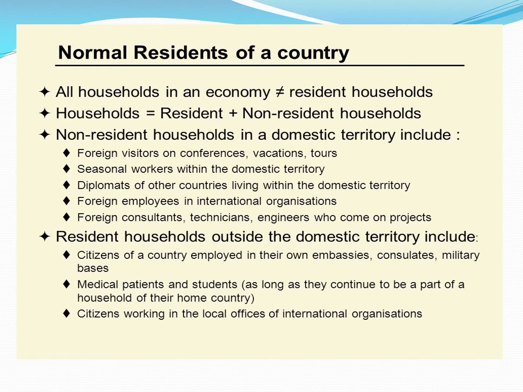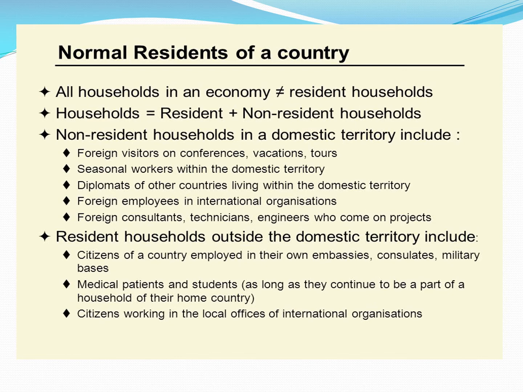All households in an economy are not equal to the resident households. The households are equal to resident plus the non-resident households. Following are not included under the category of normal residents: foreign tourists and visitors who visit a country for recreation, holidays, medical treatment, conferences, etc. Foreign staff of embassies, officials, diplomats, and members of the armed forces of a foreign country located in the given country.